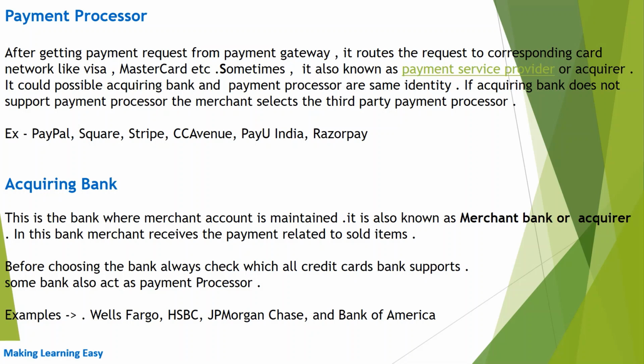It is possible that the acquiring bank and payment processor are the same entity. Means there are many banks which also work as a payment processor. If the acquiring bank does not have a payment processor, then the merchant chooses a third party payment processor. Examples of payment processors are PayPal, Square, Stripe, CC Avenue, PayU, Razorpay.